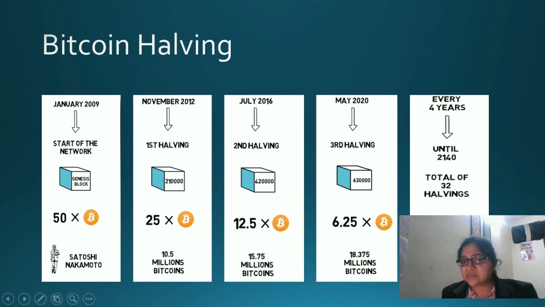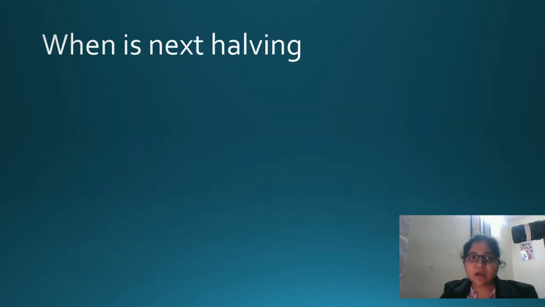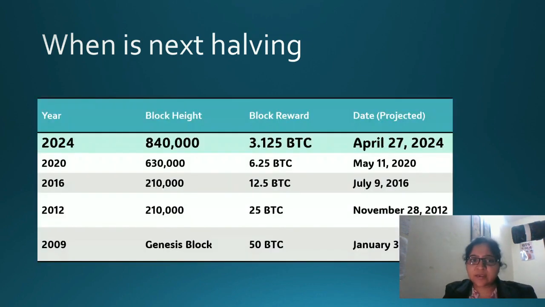And the expectation is that approximately by the year 2140 we will have mined all the Bitcoins into the market, right? It is going to take approximately 32 halvings, and we are already in the third, and the fourth is expected in the year 2024. This is how it continues until one satoshi remains, which cannot be mined further, correct? I hope this important concept is clear, and how halving takes place. Now let's get into the next halving. We are always thinking about what is coming next, correct? This is how it is.